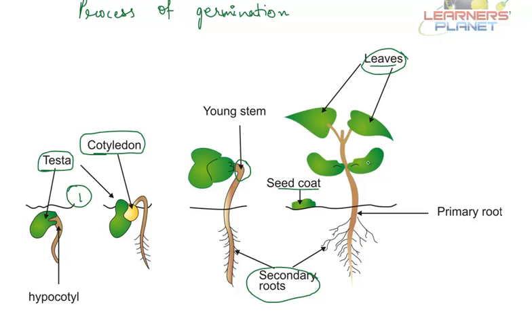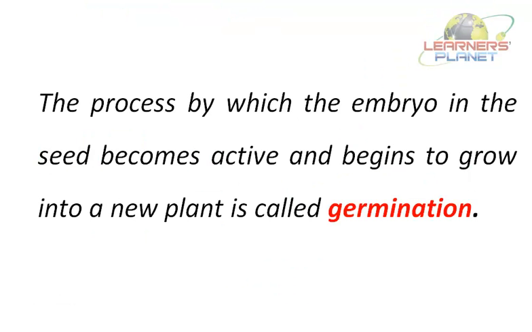Here you can see a young shoot. This young shoot grows through the soil and develops leaves. So this is the process of germination. The process by which the embryo in the seed becomes active and begins to grow into a new plant is called germination.